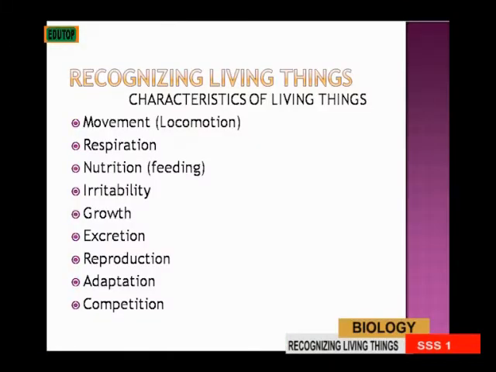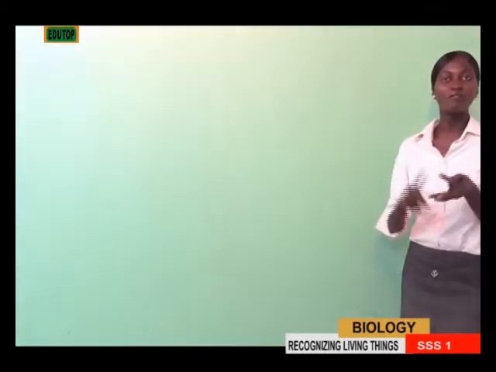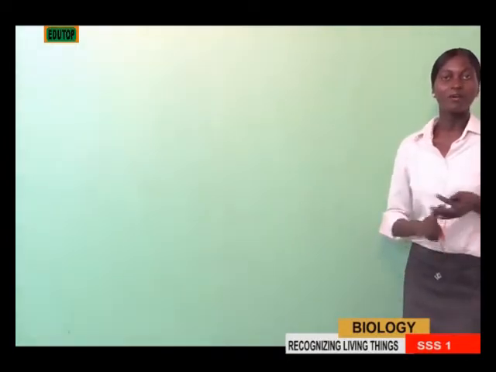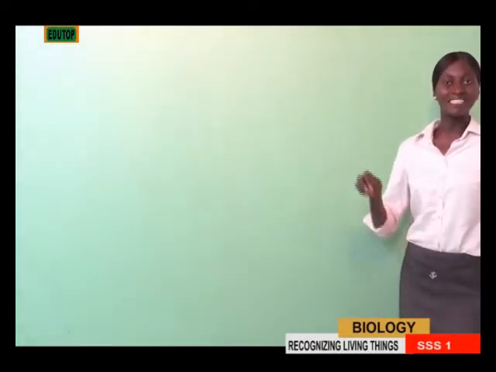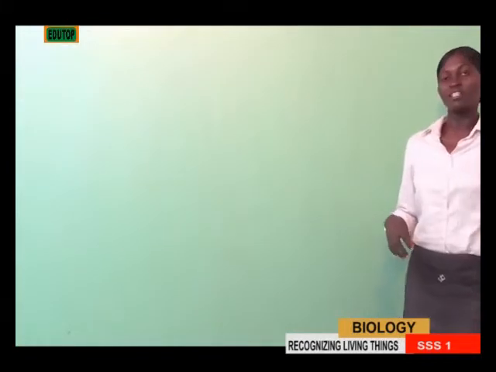Then the last one, under the characteristics of living organisms, is competition. Living organisms have the ability to compete. What are they competing for? It's not inter-house sport. They compete for space, they compete for food, they compete for air, they compete for water. So everything that they need, it's not just one organism that is in a place.